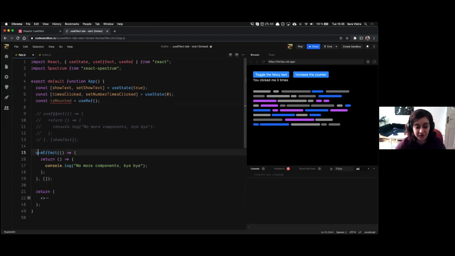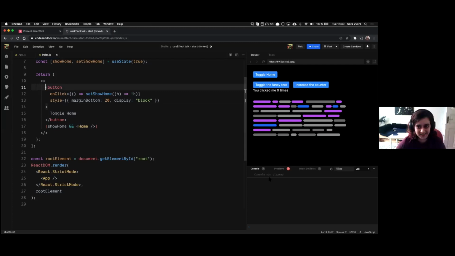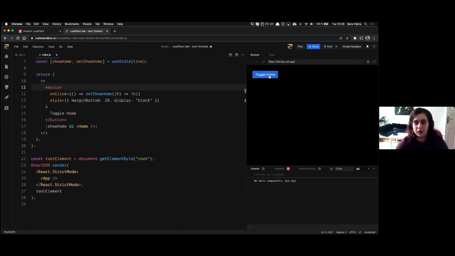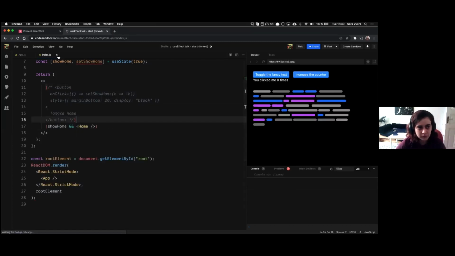On unmount of this component, because this is only going to run on start. So the only way that this effect is going to finish running is when the component completely unmounts. So when I go to index, I have a bunch of stuff here that I already prepared to be able to test this. And if I toggle the home, now it actually unmounts. And there's a couple of other things that I want to show you about unmount.